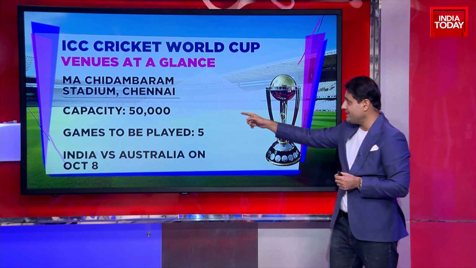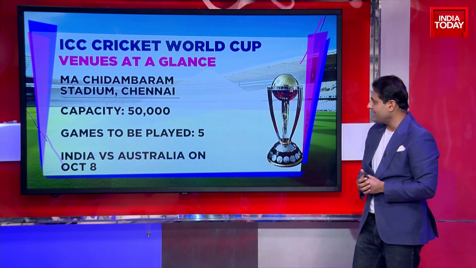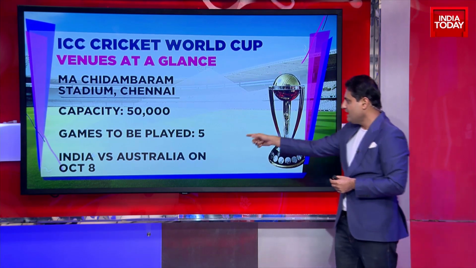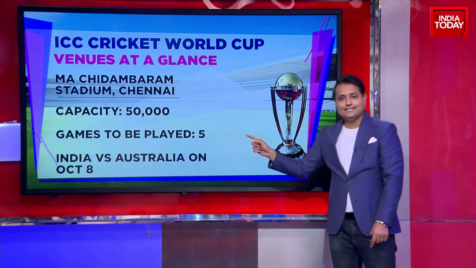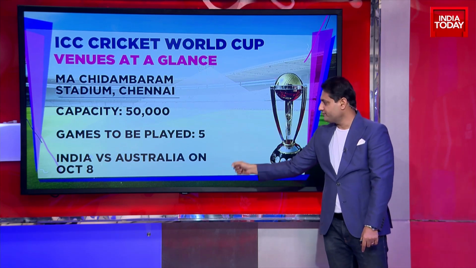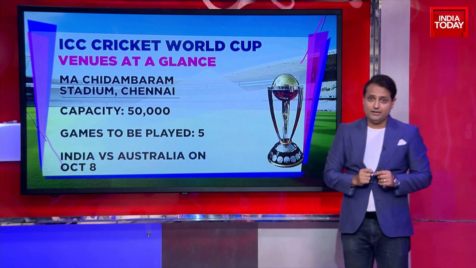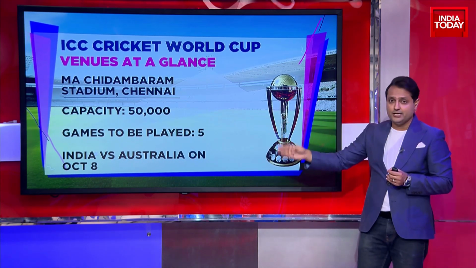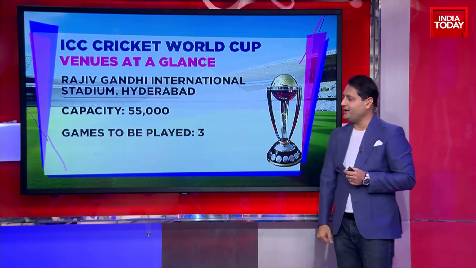To the Chidambaram Stadium, also known as the Chepauk in Chennai. Again, one of India's most iconic stadiums, 50,000 capacity, 5 games to be played. India, Australia on October the 8th. This is India's first game of the tournament against Australia, which many are considering to be title favourites. So 2 title favourites in India and Australia clash on October the 8th. That game is going to be played in Chennai.